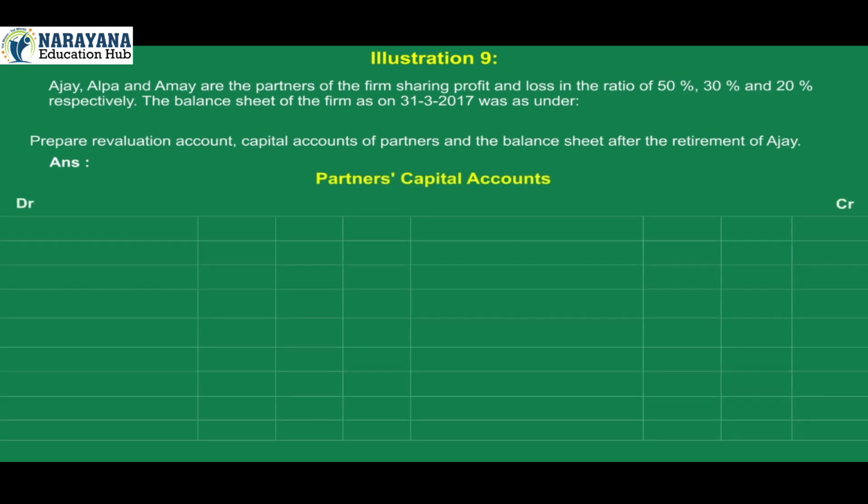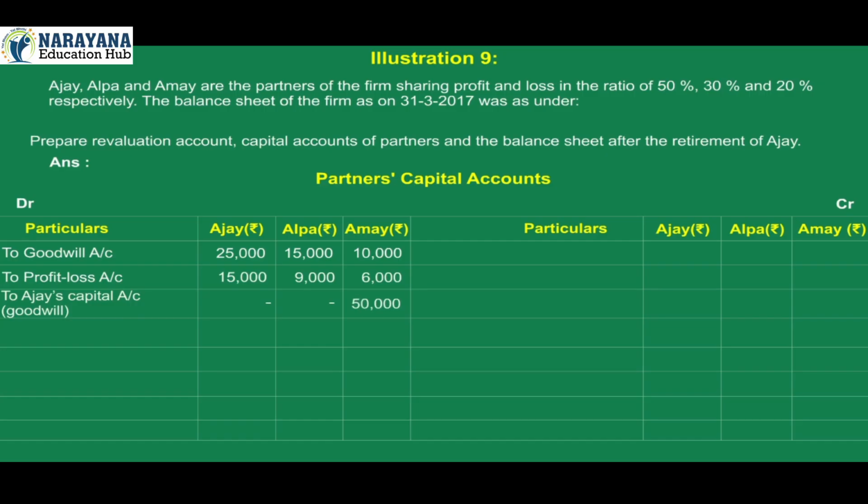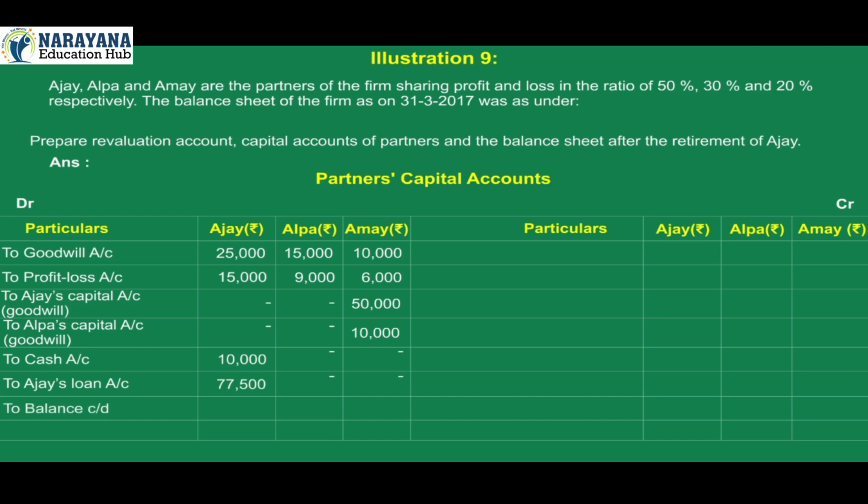Partners capital accounts. On debit side, particulars Ajay, Alpa, Amay. To goodwill account 25,000, 15,000, 10,000. To profit loss account 15,000, 9,000, 6,000. To Ajay's capital account Goodwill, Amay 50,000. To Alpa's capital account Goodwill, Amay 10,000. To cash account Ajay 10,000. To Ajay's loan account Ajay 77,500. To balance carried down Alpa 46,500, Amay 11,000.